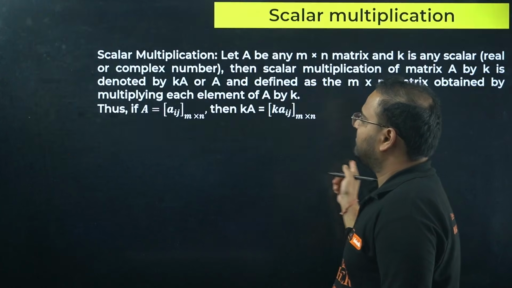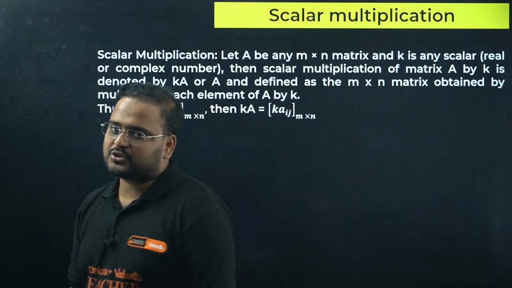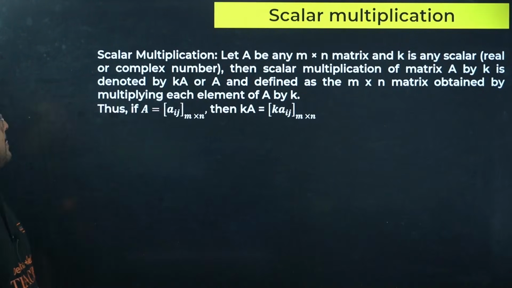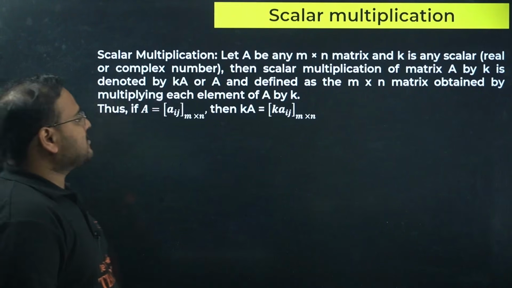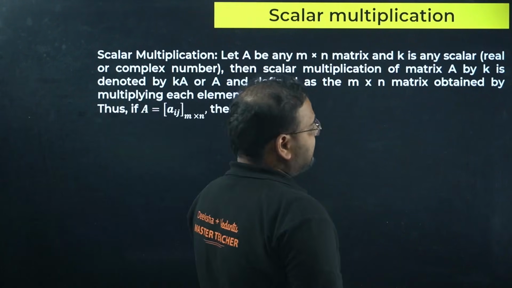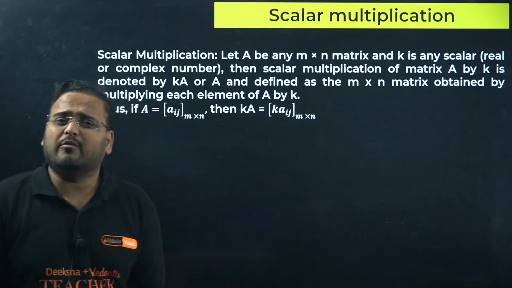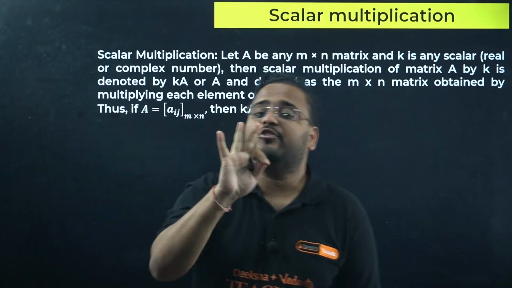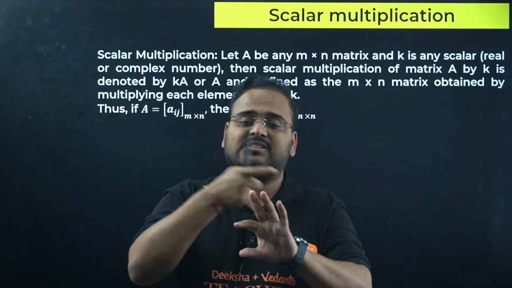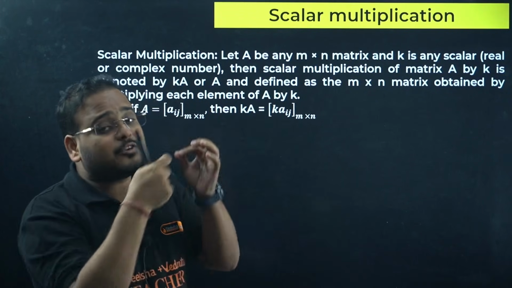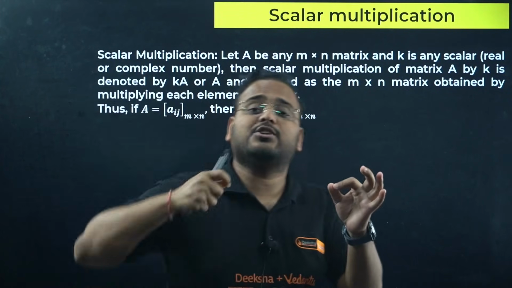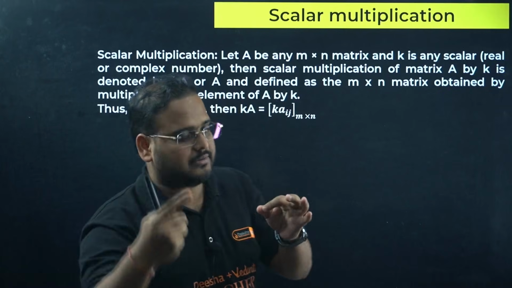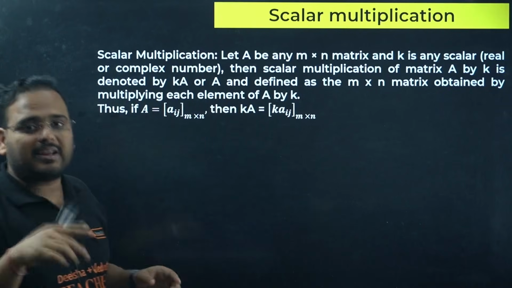Property number 5. Scalar multiplication. Let A be any M cross N matrix and K is any scalar. Sir, you're talking about the distributive law, why did you teach it? That will come in matrix multiplication. I have taken only 3 operations right now: addition, subtraction, and scalar multiplication. Matrix multiplication of one matrix to another is a different topic altogether. That will come later, don't worry. That also is there, and can be asked for 5 marker.